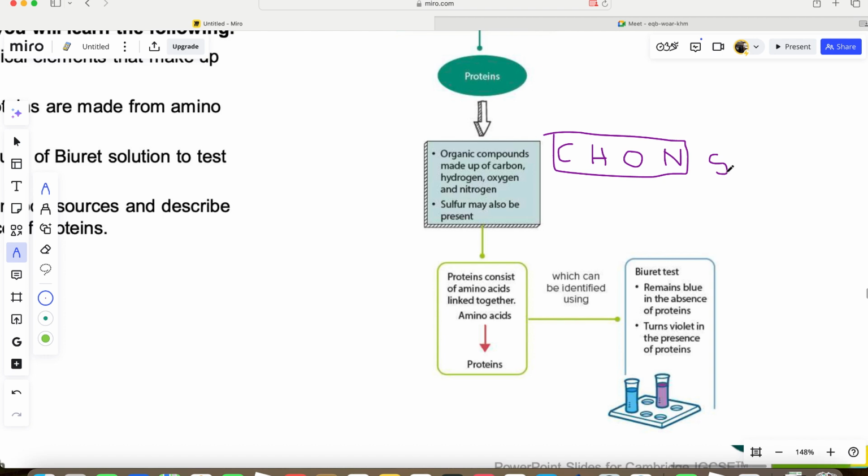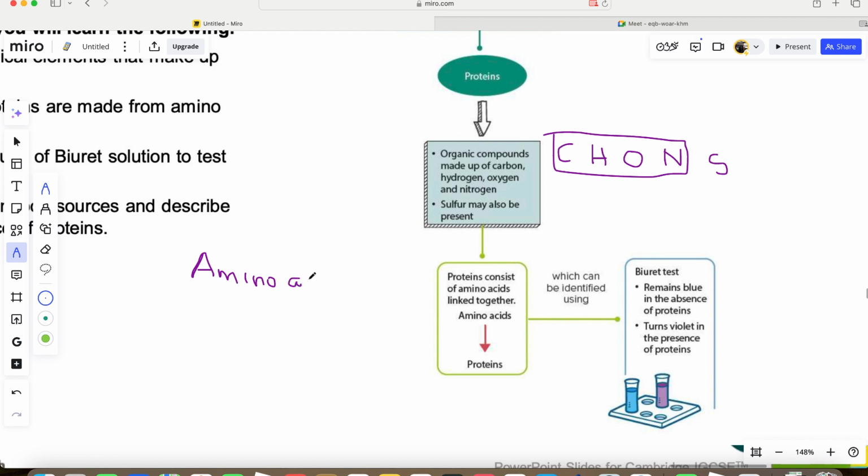Now protein consists of amino acid. The smallest unit of protein is called amino acid. Just like the smallest unit of carbohydrate is what? Glucose. The smallest unit of carbohydrate is glucose. The smallest unit of protein is amino acids.